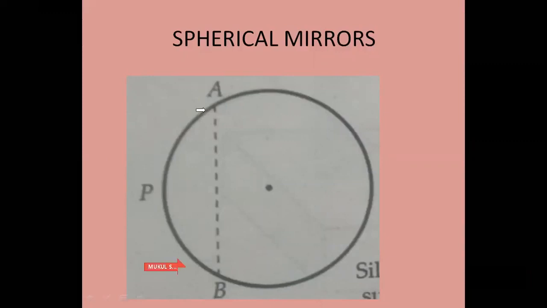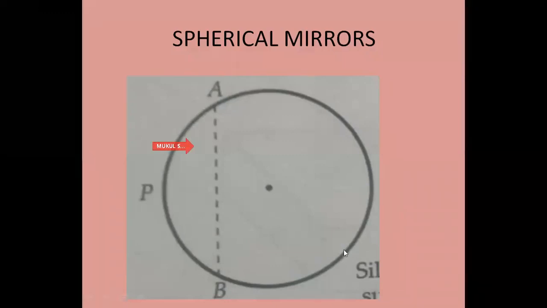This kind of surface has two surfaces, the outer surface and the inner surface. This one, APB, is the outer surface, and this one is the inner surface.